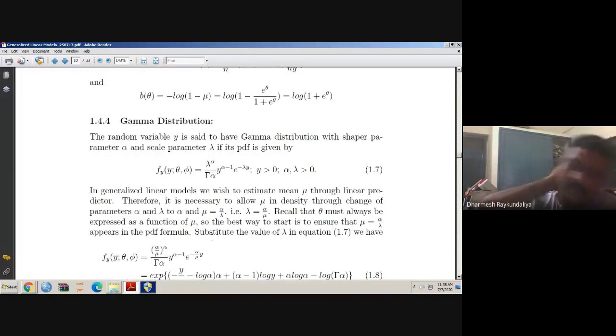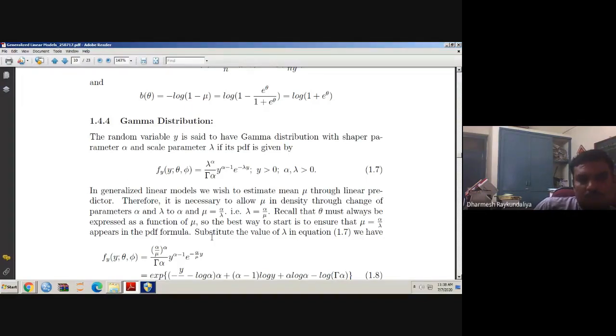Now we talk about another distribution called the gamma distribution. We know that the gamma distribution is a member of the exponential family, but how do we know whether it is a member or not? If we can write its density function in the form of an exponential family.